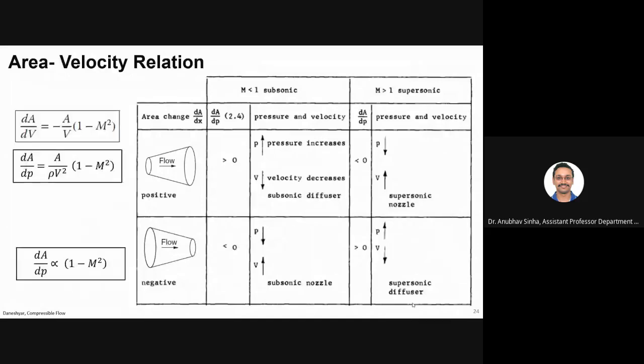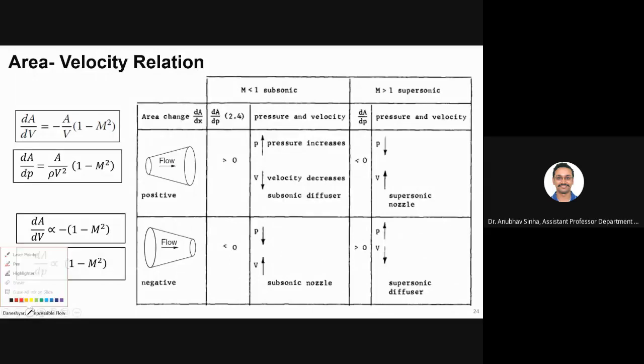So basically, we talked about area velocity relations, and we looked into how flow varies for a nozzle and diffuser. So this is basically a diverging passage, and this is a converging passage. Okay, so we looked at how flow varies for different Mach number regimes. So we talked about subsonic and supersonic regime. So this is like a summary slide.